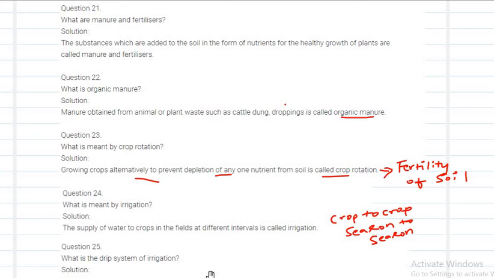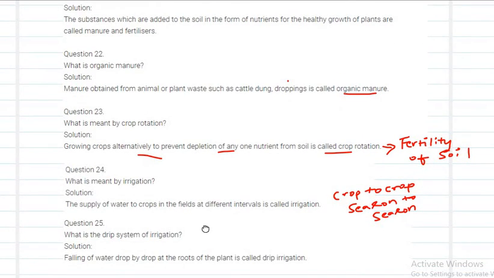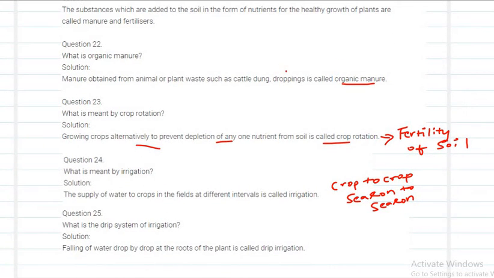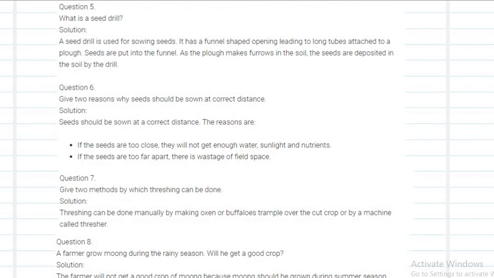Next, what is drip irrigation? What do you mean by drip irrigation? Drip irrigation is nothing but watering the plants directly at the roots in the form of drop by drop. That is called drip irrigation. Okay, this is the detail about the soil and the seed which you can write.